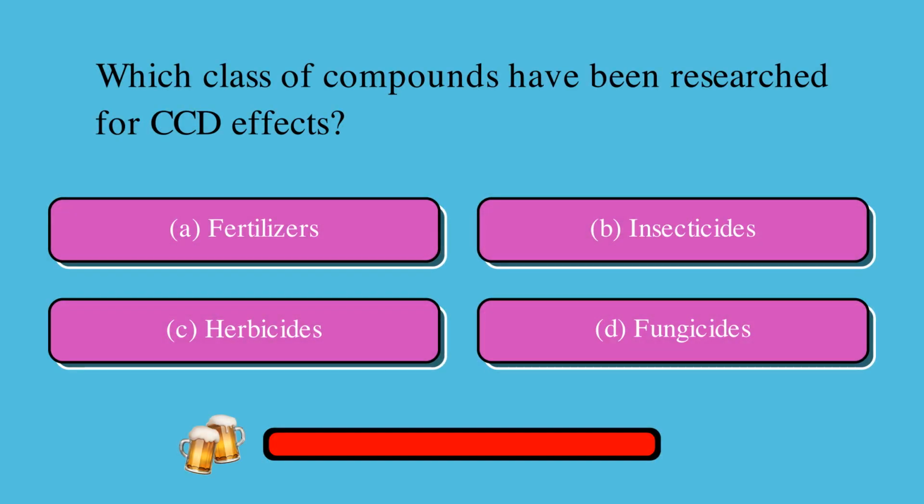Which class of compounds have been researched for CCD effects? Is it A, fertilizers, B, insecticides, C, herbicides, or D, fungicides? The correct answer is B, insecticides.